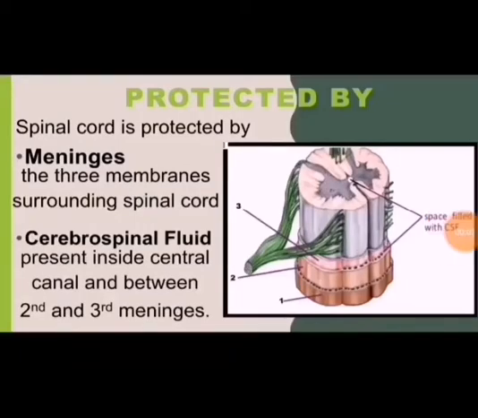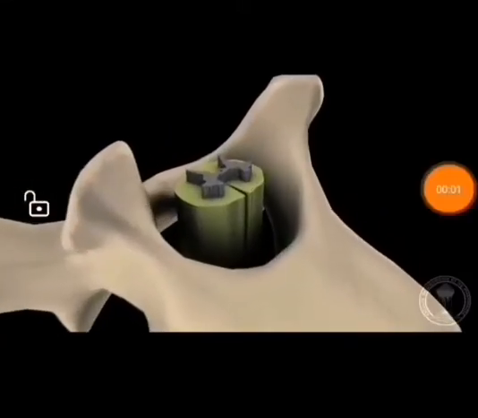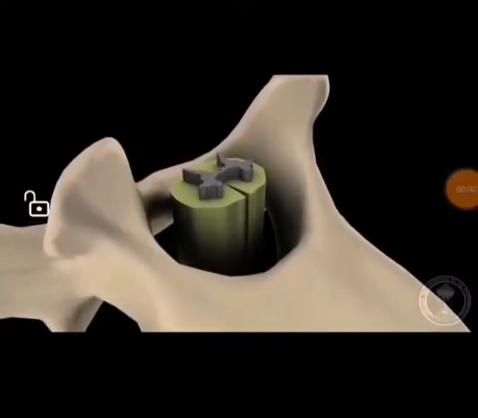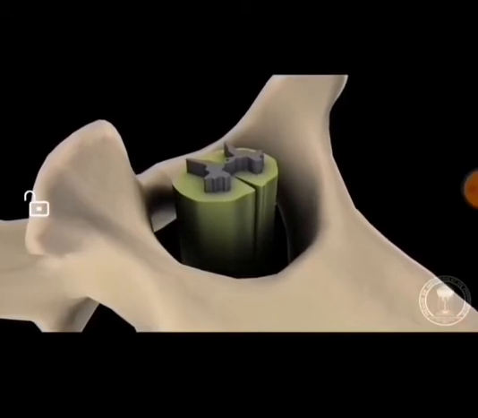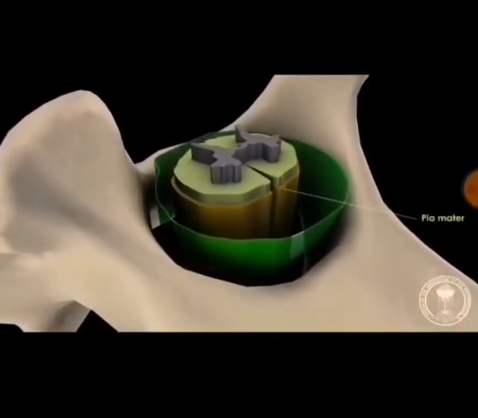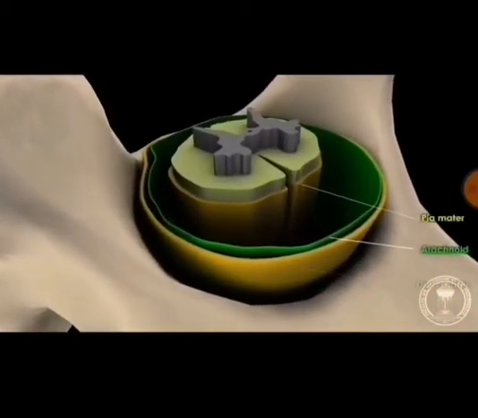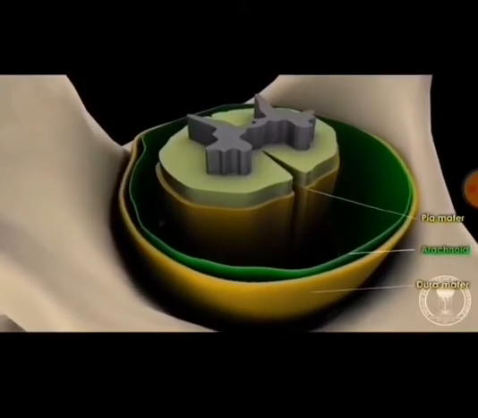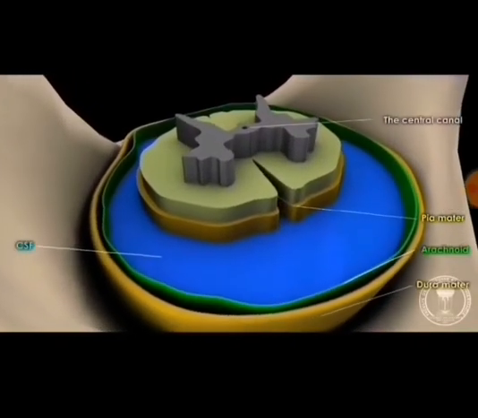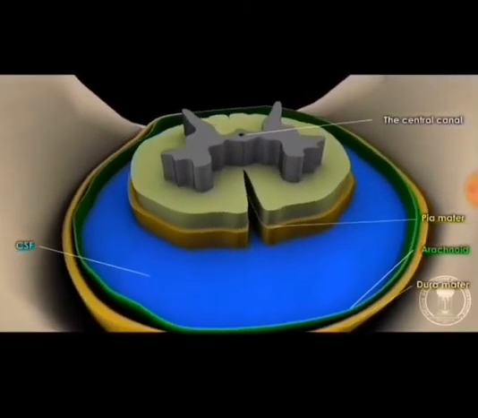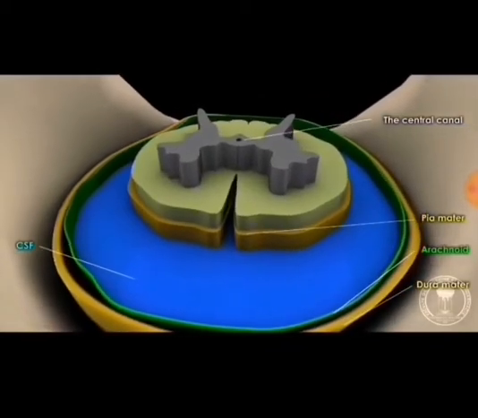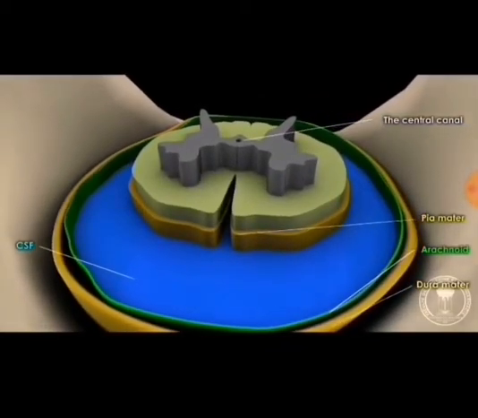Spinal cord is protected by meninges, shown in this figure by labelings 1, 2 and 3, and cerebrospinal fluid. Like brain, spinal cord is also protected by three layers called meninges. Cerebrospinal fluid, shown in blue color, is present between second and third meninges and inside central canal.